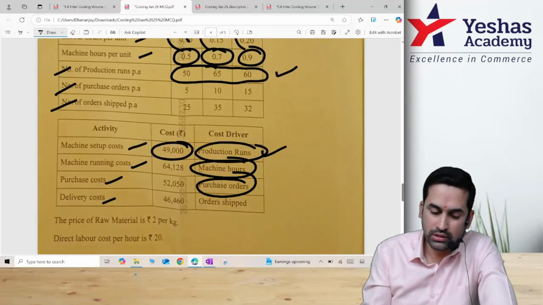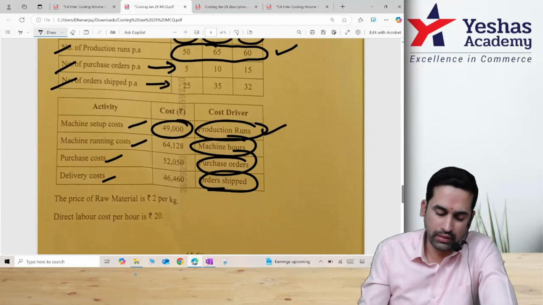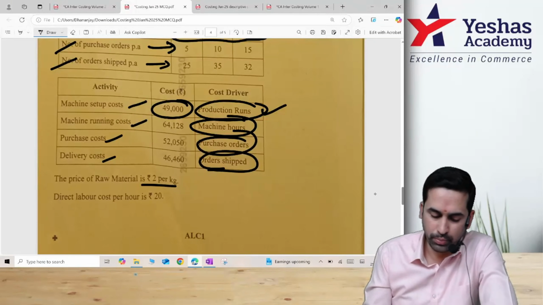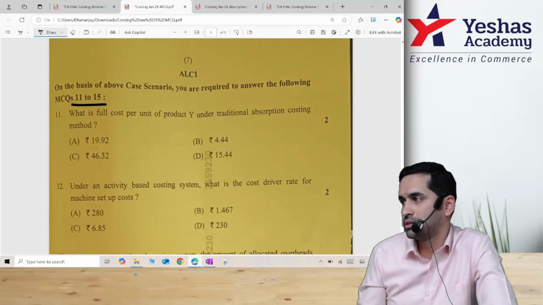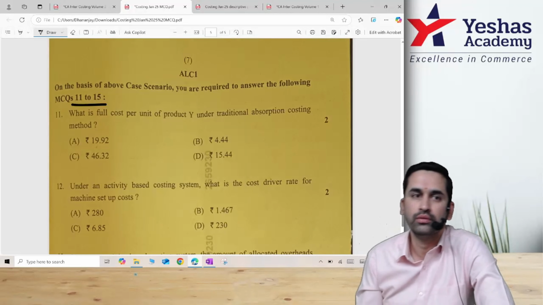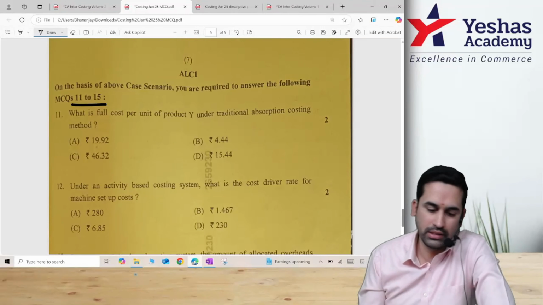And then purchase cost, number of purchase orders given, delivery cost, order shipped is also given. Raw material cost is 2 rupee per kg, labor cost is 20 rupee per hour. Very simple question. On this they created 5 MCQs. This 10 on 10 we should score. Not even one item in this is tough.